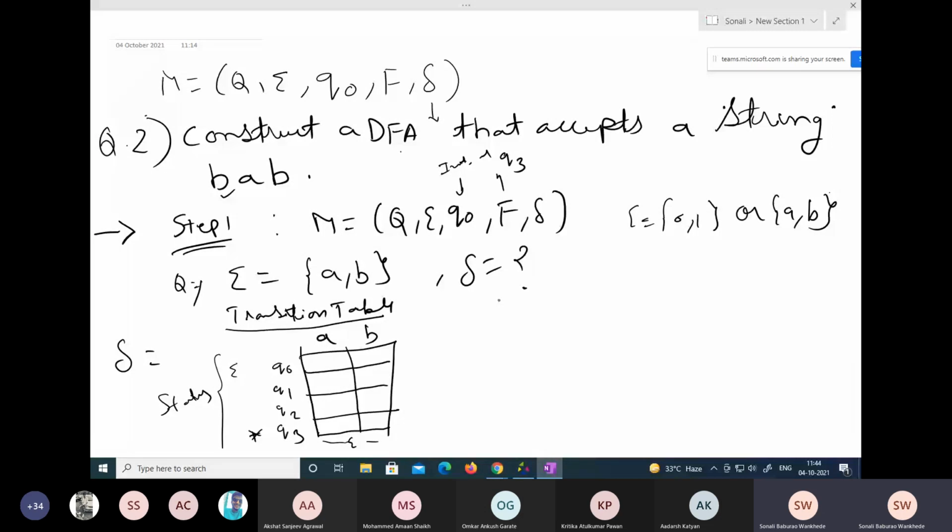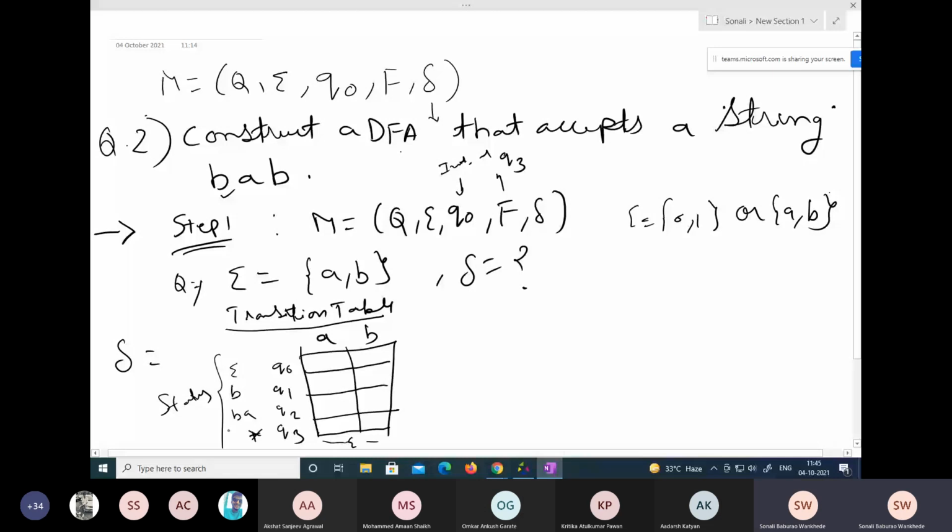Like in the previous example, I had shown the values of Q naught, Q1, Q2, and Q3. Q1 is the state which is accepting the string B. Q2 is the state which is accepting the string BA. Q3 is the state which is accepting the string BAB. This was written, right? Yes, ma'am, this we had seen.